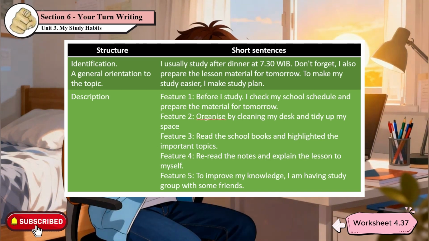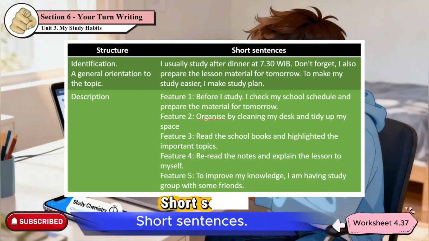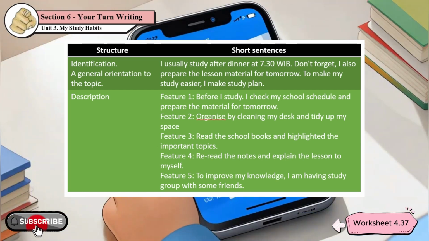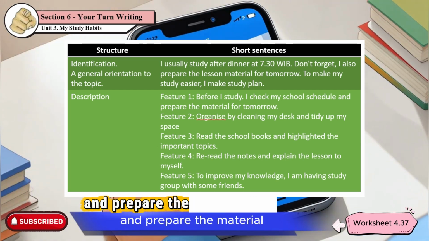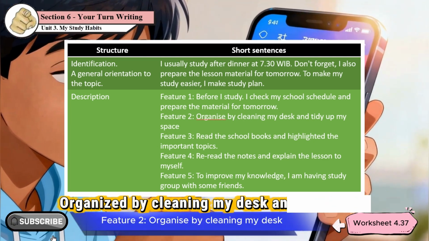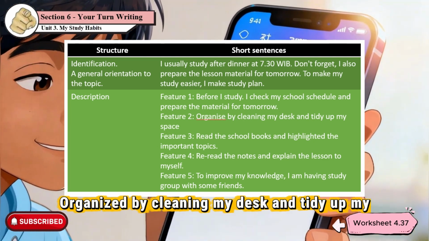Structure. Description. Short sentences. Feature 1, before I study. I check my school schedule and prepare the material for tomorrow. Feature 2, organize by cleaning my desk and tidy up my space.